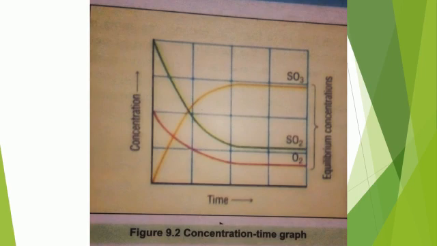When this stage is reached, it is called chemical equilibrium. Chemical equilibrium is also called dynamic equilibrium because at this stage the reaction between reactants and product does not stop, but the rate of the forward reaction and the rate of the reverse reaction become equal.